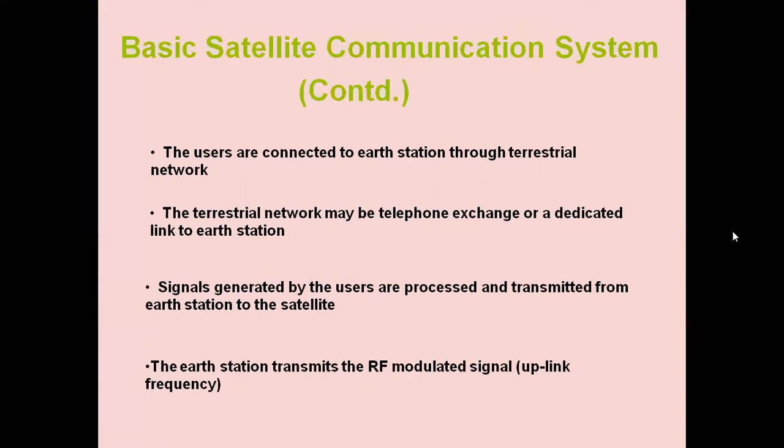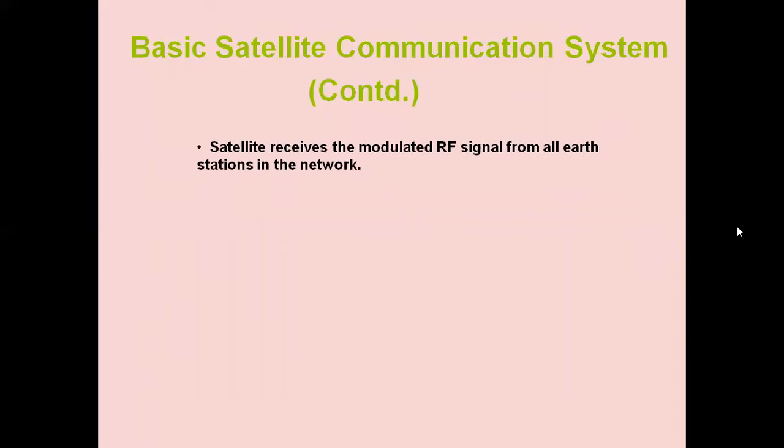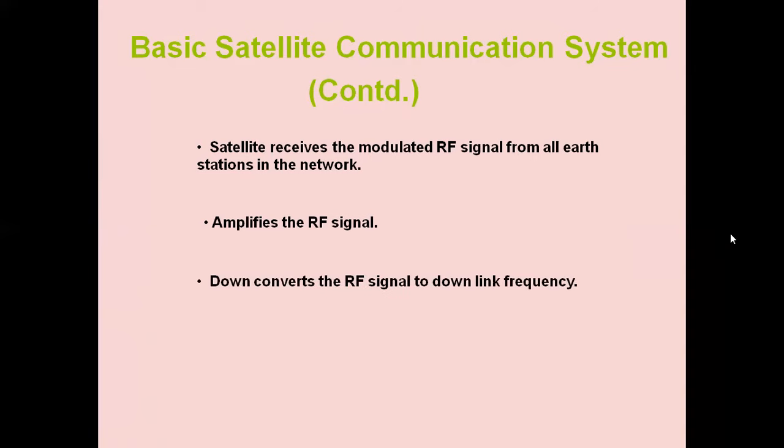Signals generated by the users are processed and transmitted from the Earth station to the satellite. The Earth station transmits the RF modulated signal. That means the uplink frequency is transmitted by the transmitting Earth station. The satellite receives the modulated RF signal from all the Earth stations in the network. These are the main functions of the satellite. The received signal is amplified. So the satellite amplifies the RF signal.